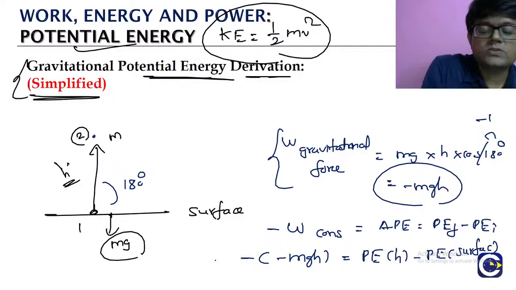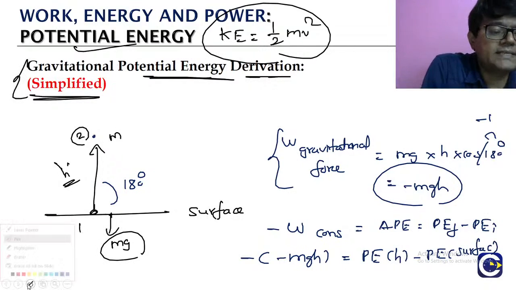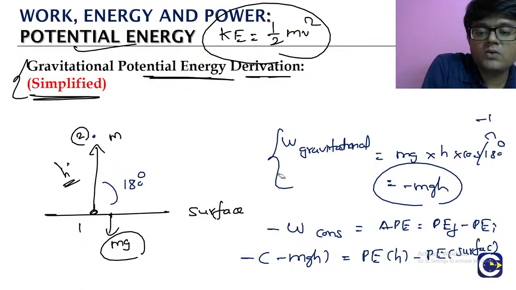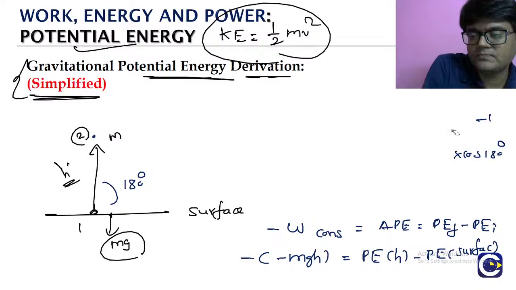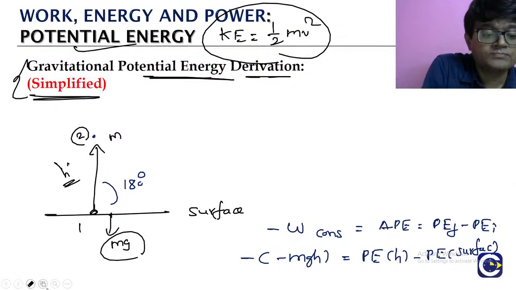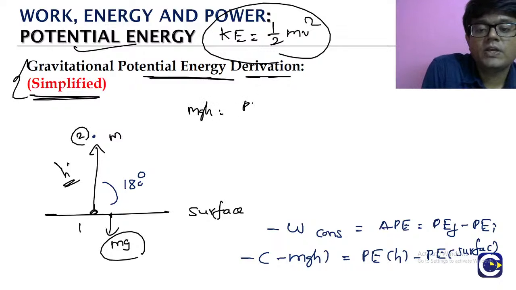Okay, so left hand side, what do we have? Minus of minus means it becomes plus, right? So LHS, what are we having? Plus mgh. So LHS is what? mgh is equal to potential energy of the body at a height h minus potential energy of the body on